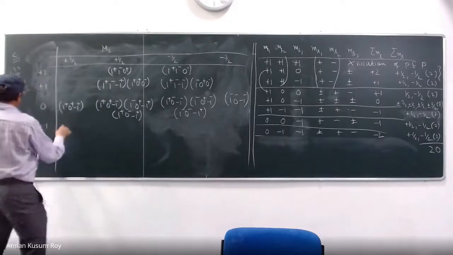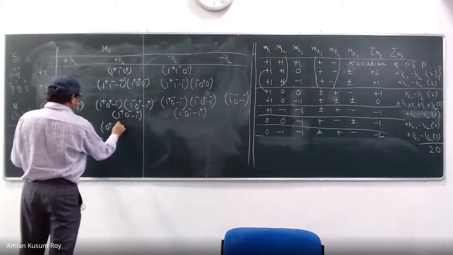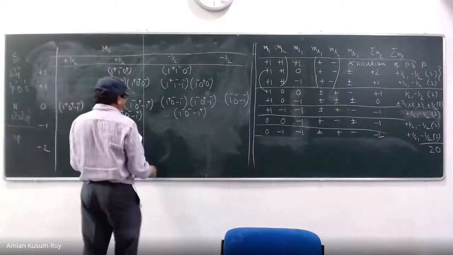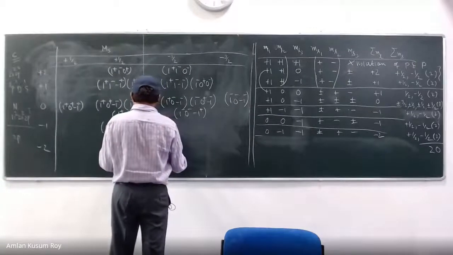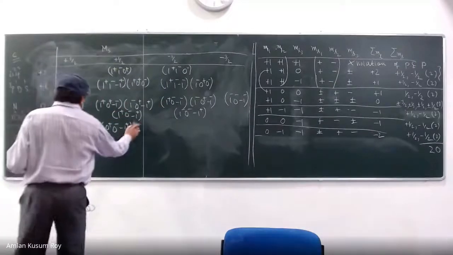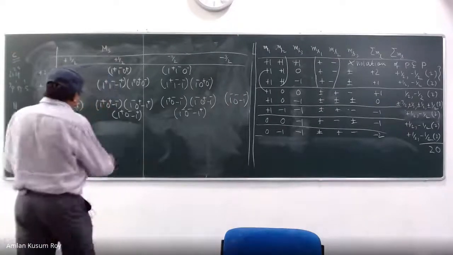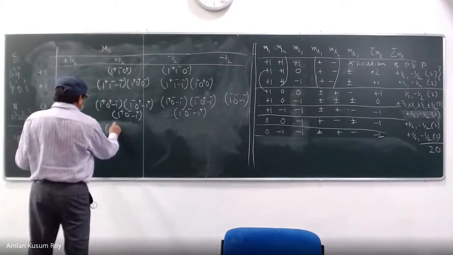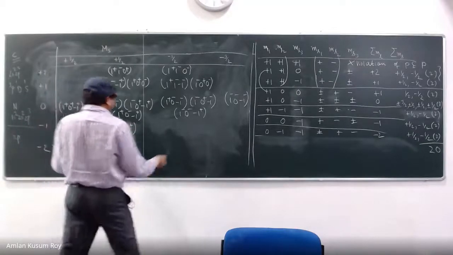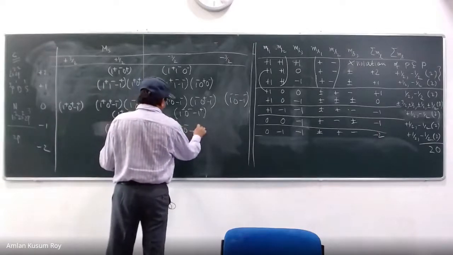Okay, so you can write 0 plus 0 minus minus 1 plus, and then no, I think I made a mistake. 0 minus 1 is, oh, it may be all right actually. 0 plus 0 minus minus 1 plus, 0 plus 0 minus minus 1 minus.